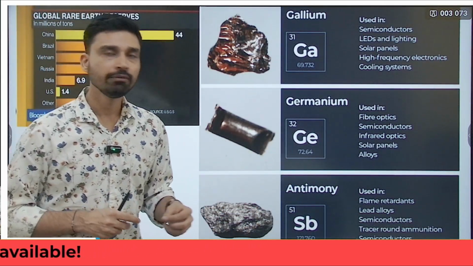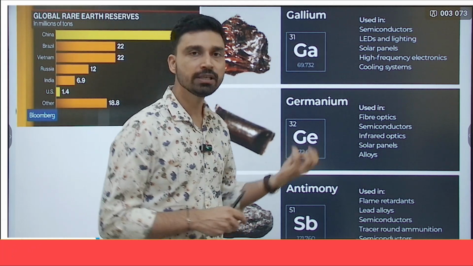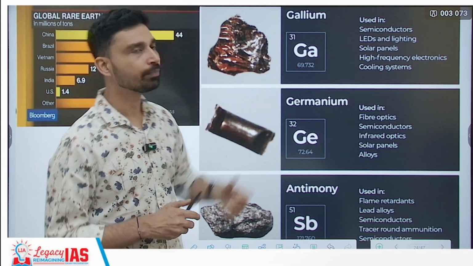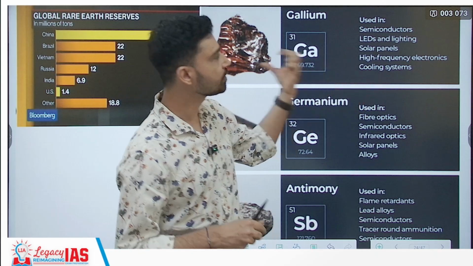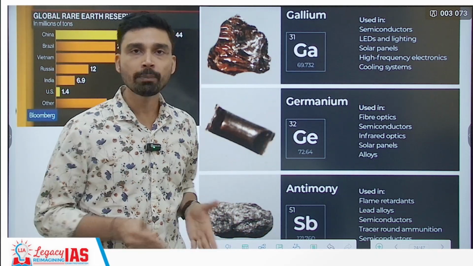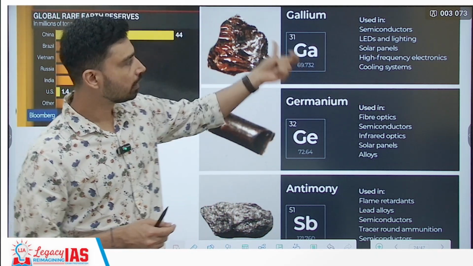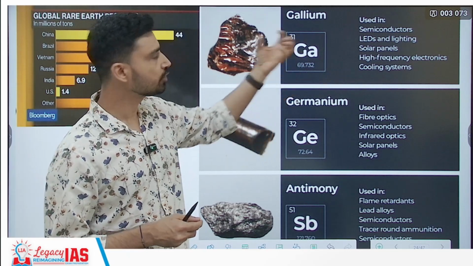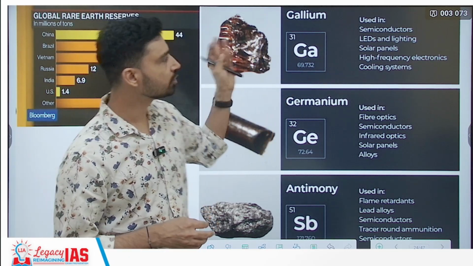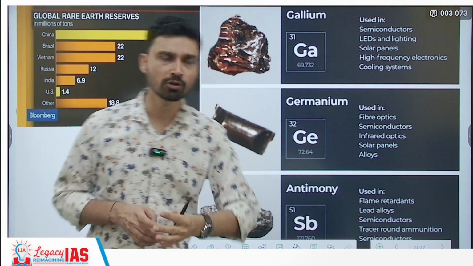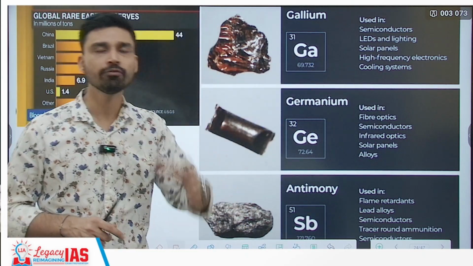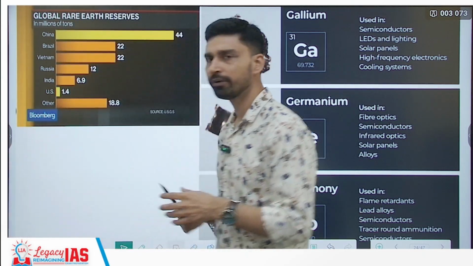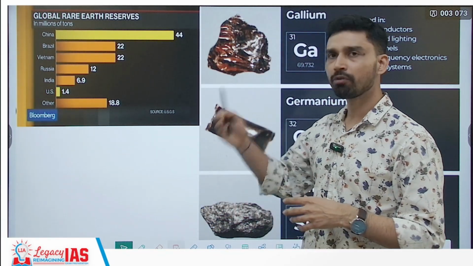For example, we can take a look at some of these elements such as gallium. Now, gallium is used in semiconductors, LEDs and lighting, solar panels. A very large area of solar energy generation is the construction of solar panels, so that will be impacted. High frequency electronics, cooling systems and all that. And similarly in such kinds of areas, these different elements are being or were being used.